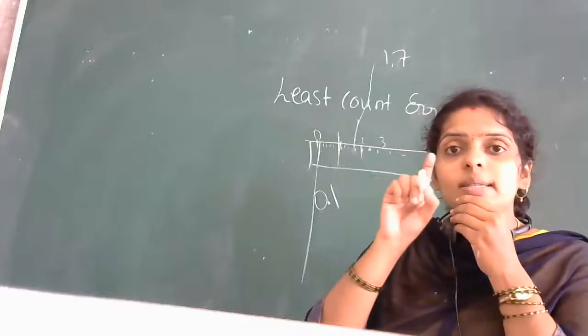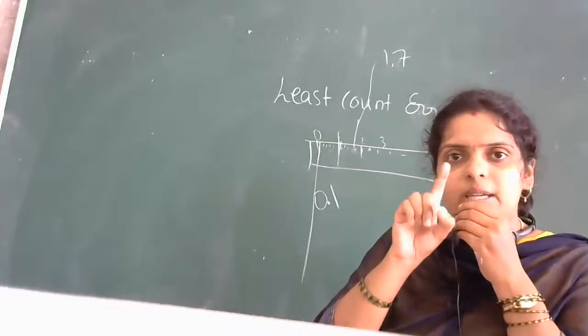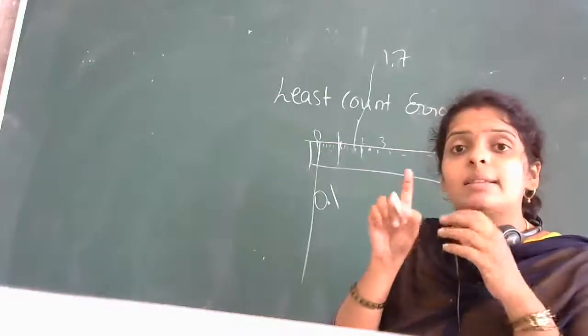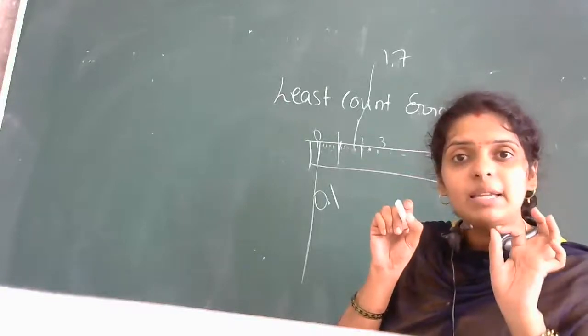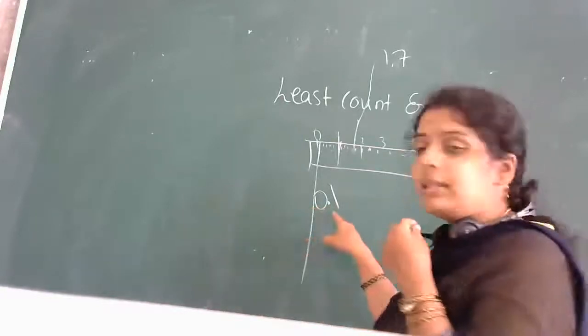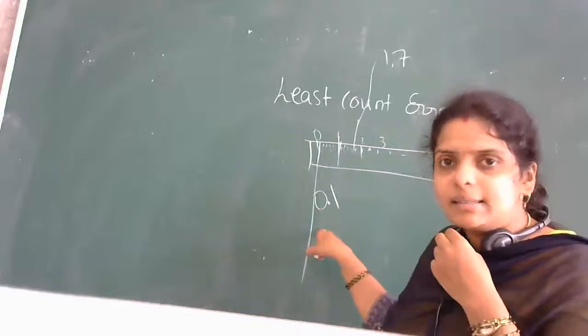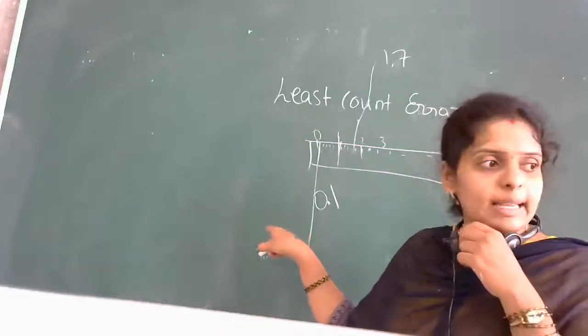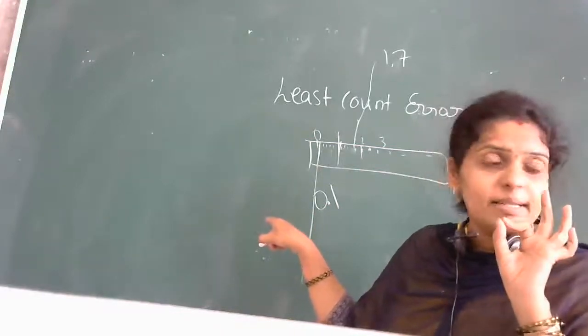By using your regular scale, what is the least measurement you can do? 0.1 centimeter. That is a centimeter scale. Correct? You see your scale?